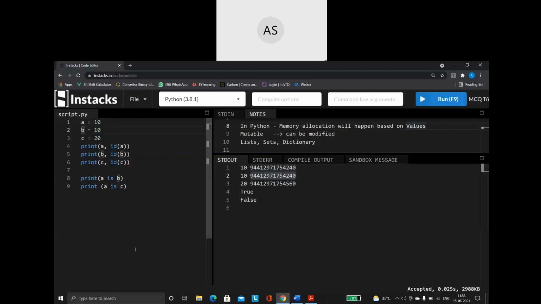Same thing, if you see in C language, what will happen? Separate memory address for A, separate memory address for B, separate memory address for C. Whether the value is the same or not, it doesn't bother.